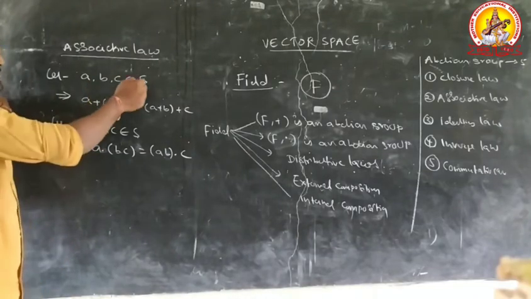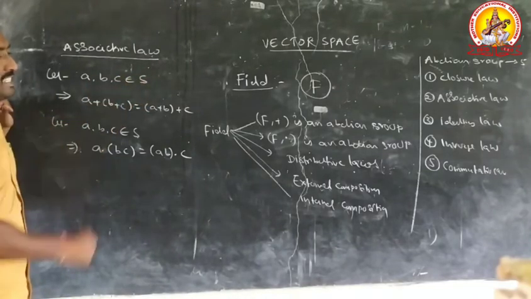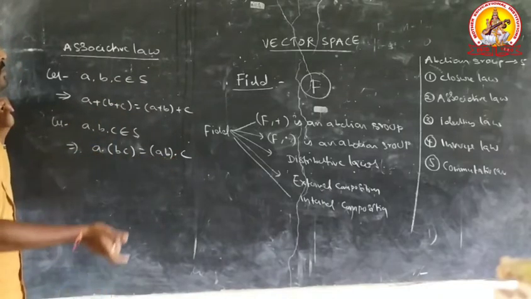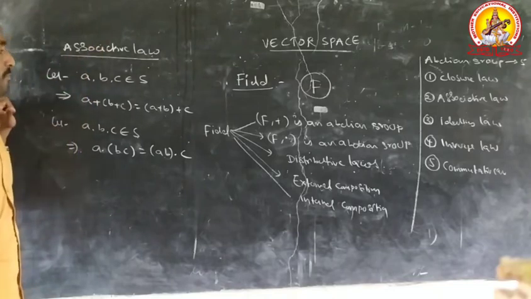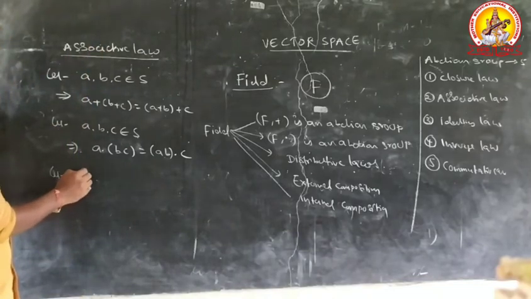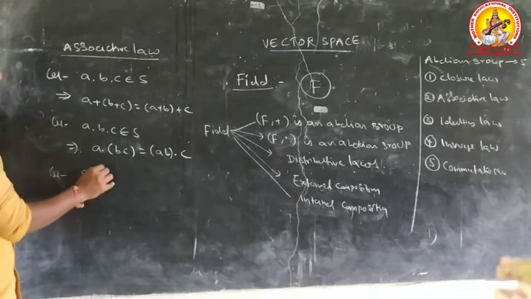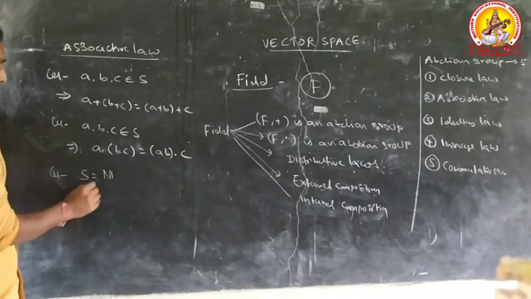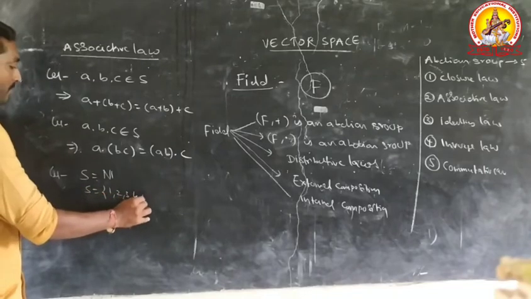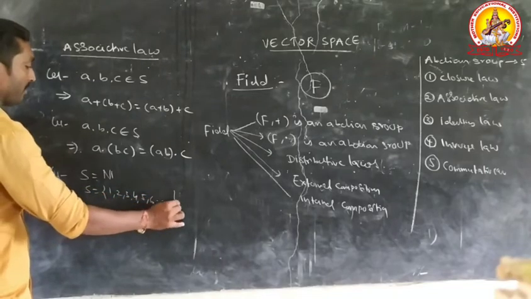Suppose S satisfies this condition and also this condition. Therefore, S satisfies the associative law. For example, let S equal the natural numbers, S equal to 1, 2, 3, 4, 5, 6 and so on.